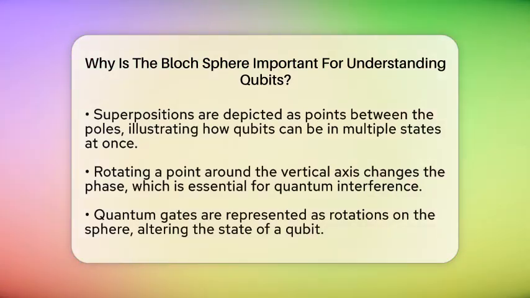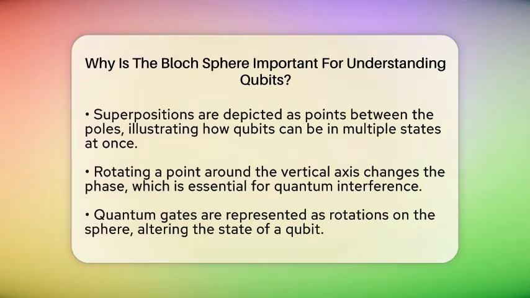at once. This sphere isn't just for looking at static states. It also shows how the relative phase between states works. When you rotate a point around the vertical axis, you change the phase, which is key to quantum interference. This interference is what makes quantum computers powerful, because it allows qubits to work together in ways classical bits never